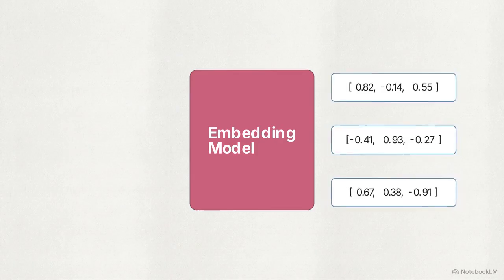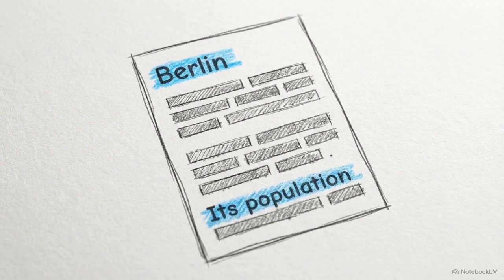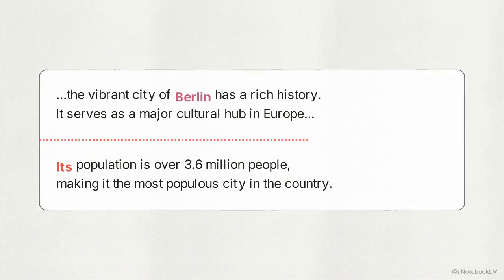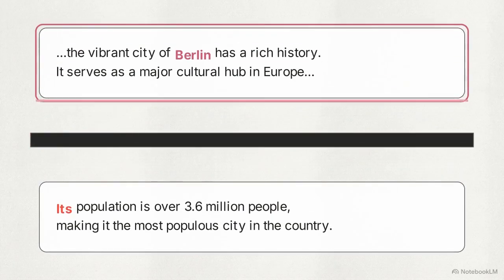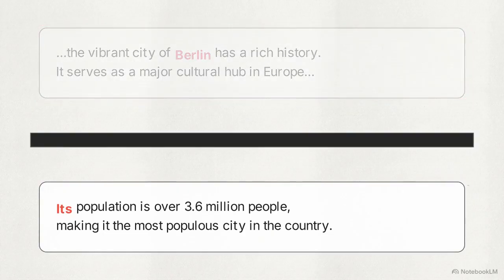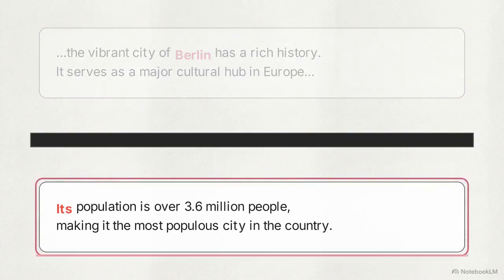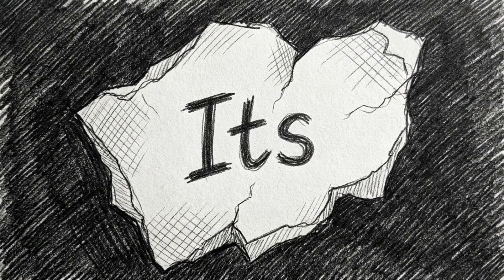converted into mathematical vectors. Consider a standard document where a city like Berlin is mentioned in the first paragraph, and a later paragraph references its population. If a hard boundary falls between those paragraphs, the text is split into two distinct chunks. The embedding model then processes these blocks in total isolation, analyzing the second chunk with zero awareness of the first. The pronoun reference is now immediately lost.